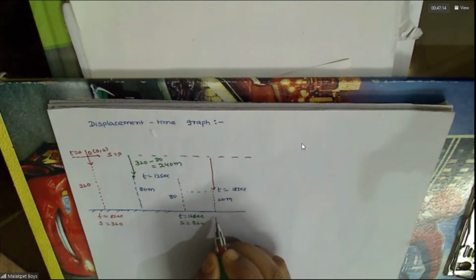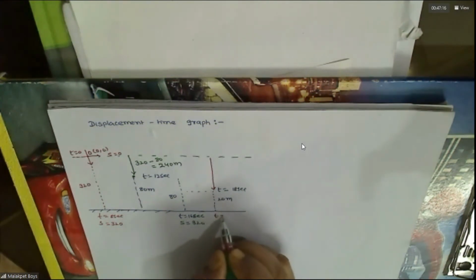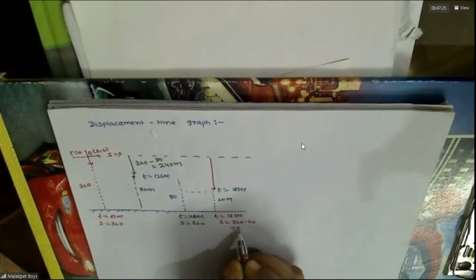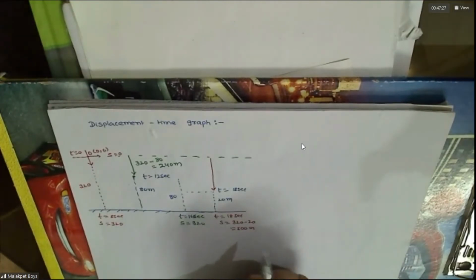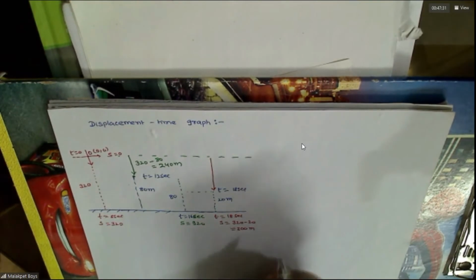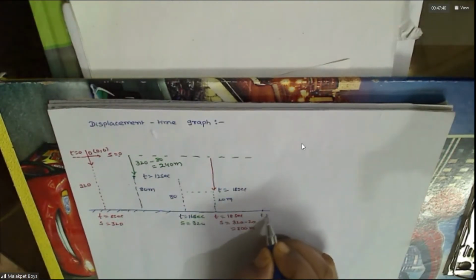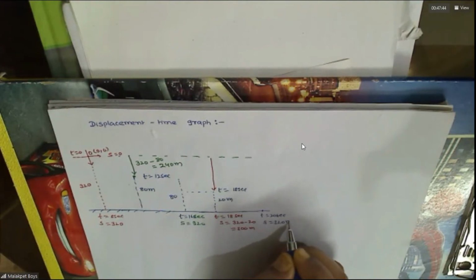So what is the displacement here in this case? At t equals 18 seconds, you have s equal to 320 minus 20, which is 300 meters. Do you agree with this or not? Clear? Again, it falls here at what time? Another 2 seconds will come, so 20 seconds. Again, displacement will be 320 meters.